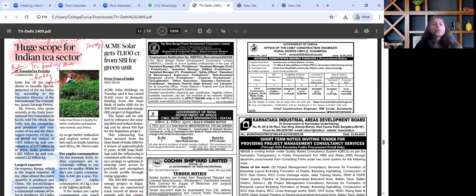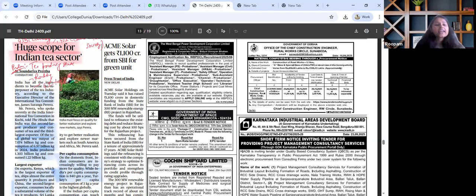For paper 3 as well, wherein economy under the theme agriculture, exports and value addition can be quoted. Afterwards, India's tea production data that we have to read and revise, and I have already underlined it here. Exports, per capita consumption, export destinations, why there is a need for quality improvement and looking for new markets is the need of the hour. From the prelims perspective, we need to know from the data point of view the states producing highest to lowest tea and what quality of tea they are producing.